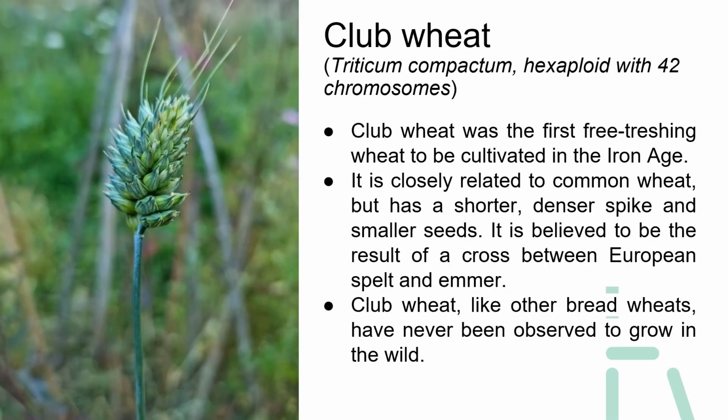Club wheat, Triticum compactum, a hexaploid with 42 chromosomes. Club wheat was the first free threshing wheat to be cultivated in the Iron Age. It is closely related to common wheat, but has a shorter, dense spike and smaller seeds. It is believed to be the result of a cross between European spelt and emmer. Club wheat, like other bread wheats, has never been observed to grow in the wild.